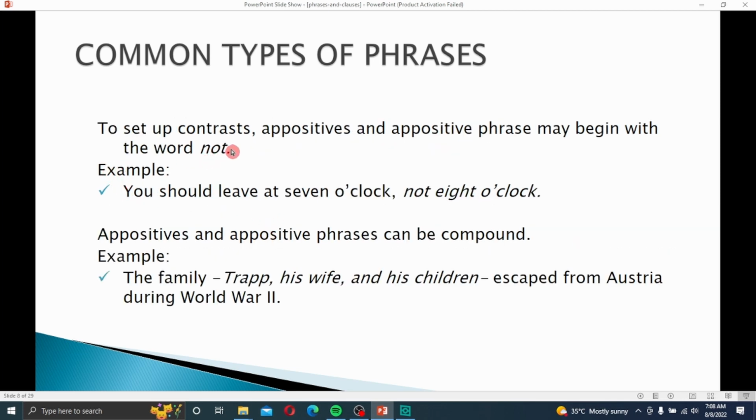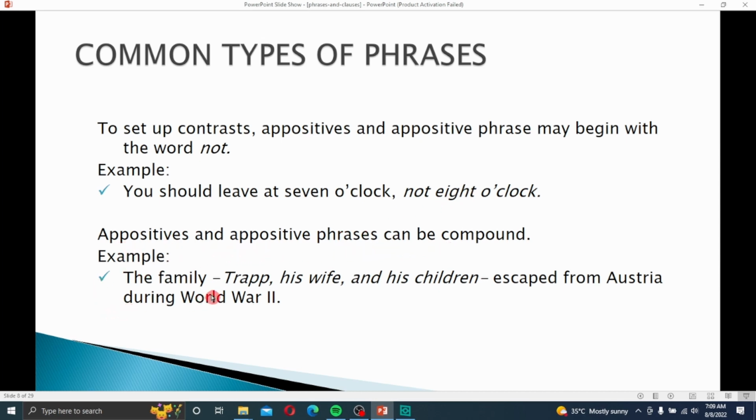To set up a contrast, an appositive or appositive phrase may begin with the word not. Example: you should leave at 7 o'clock, not at 8 o'clock. You should leave at 7 o'clock is a complete sentence, so not at 8 o'clock is an appositive phrase that sets up a contrast in this sentence. Appositives and appositive phrases can be compound.